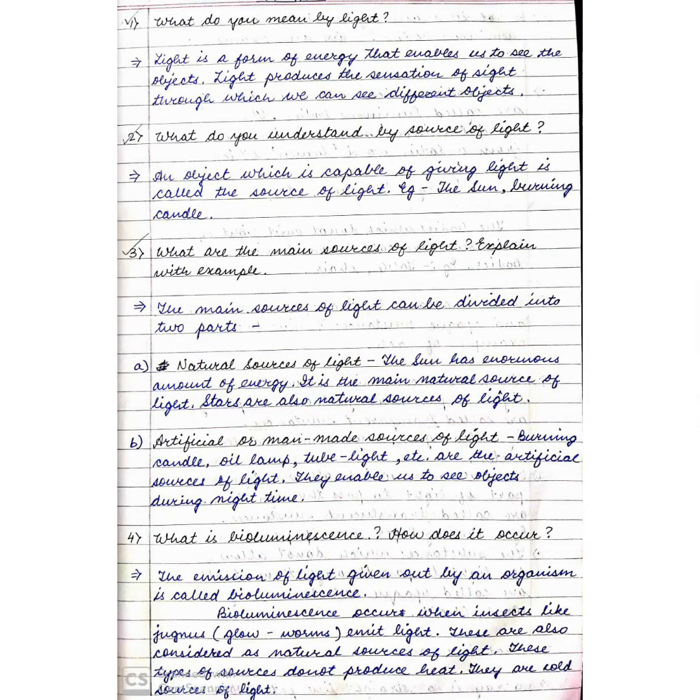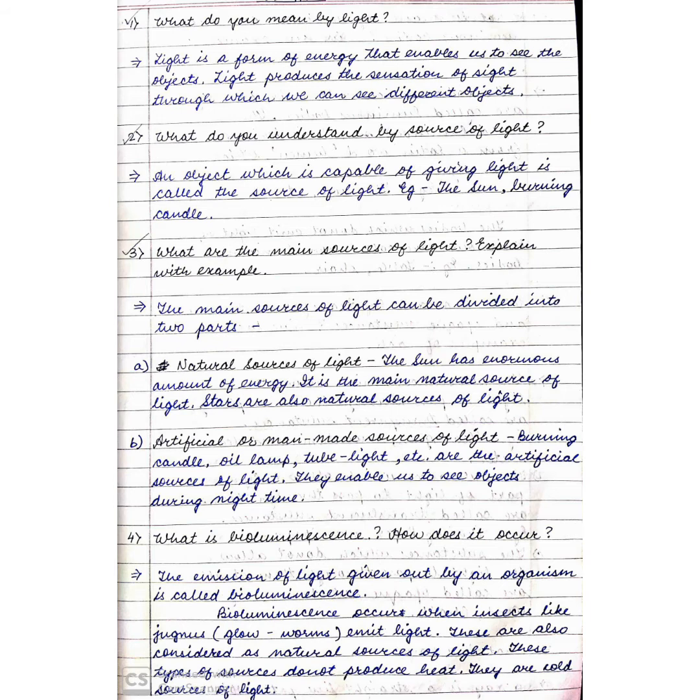Light is a form of energy that enables us to see objects. Light produces the sensation of sight through which we can see different objects. What do you understand by source of light? An object which is capable of giving light is called the source of light. Example, the sun, burning candle.